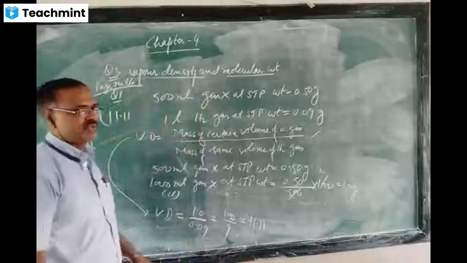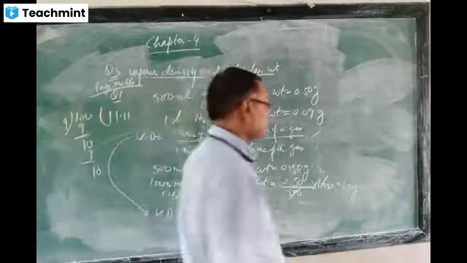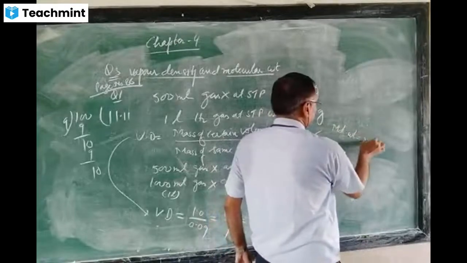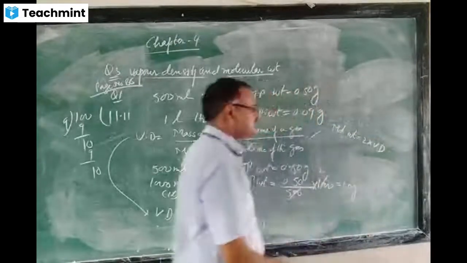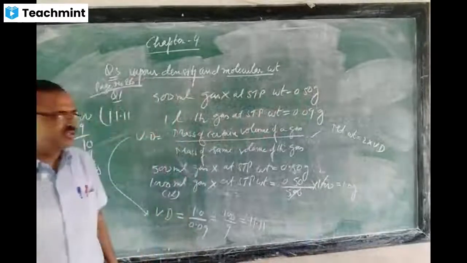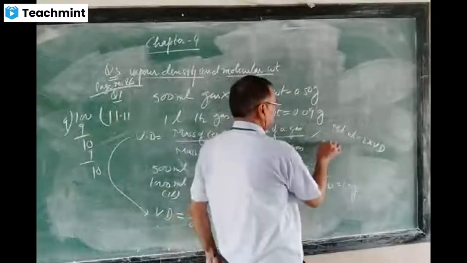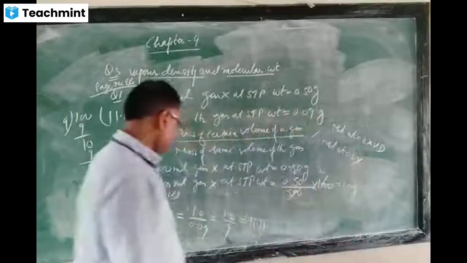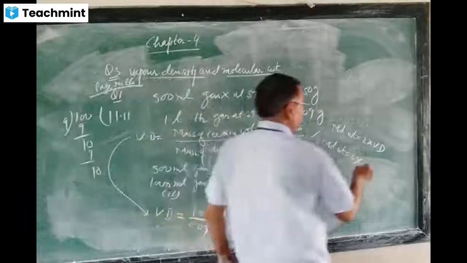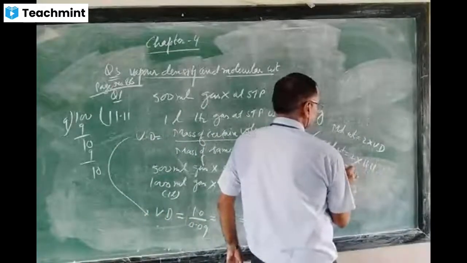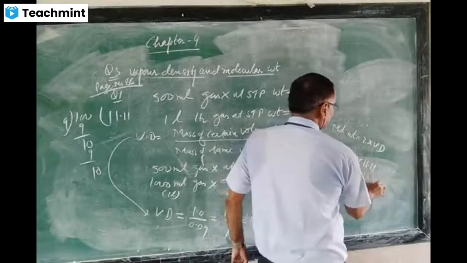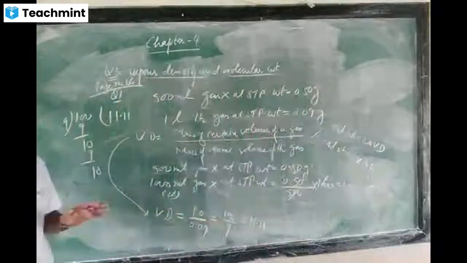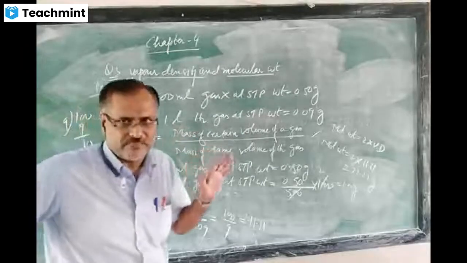In this problem it is asked to calculate the molecular mass. You know one formula, which we have just studied: molecular weight is equal to 2 into vapor density. So you can apply that formula here. The vapor density we have calculated is 11.11, so this will be 22.22 gram. This is a very easy numerical problem, and they ask this type of problem in the board paper also.